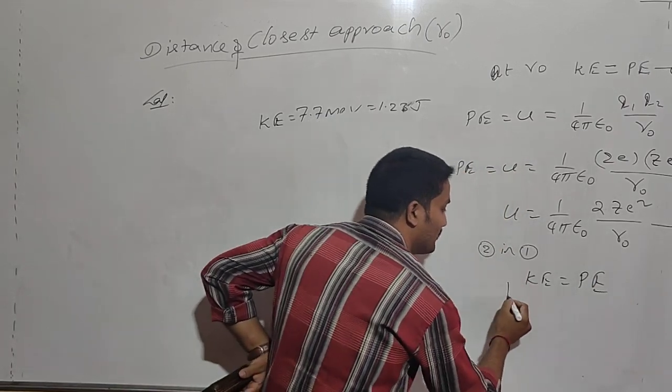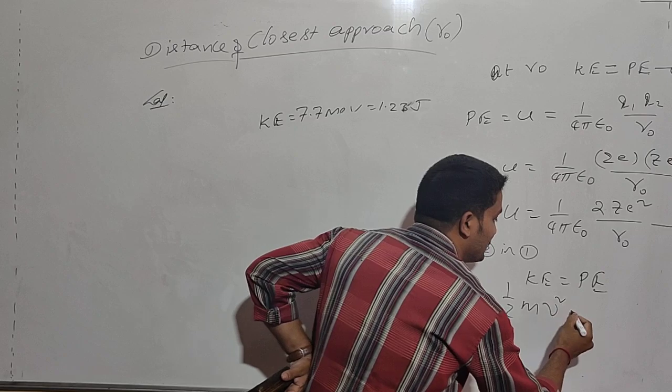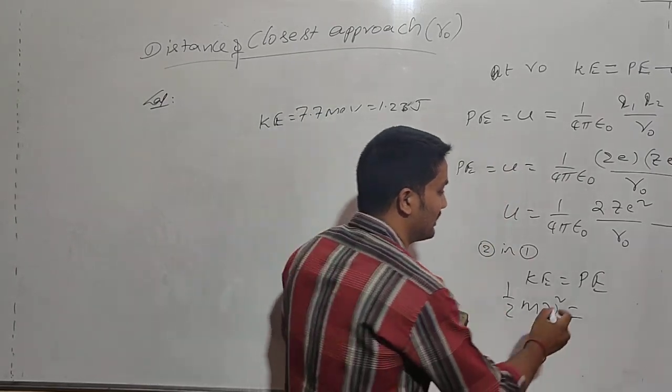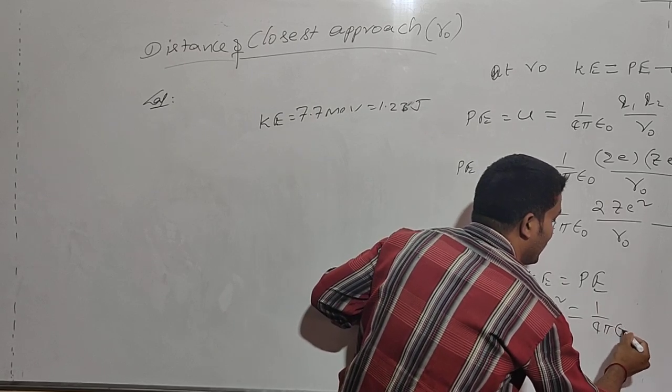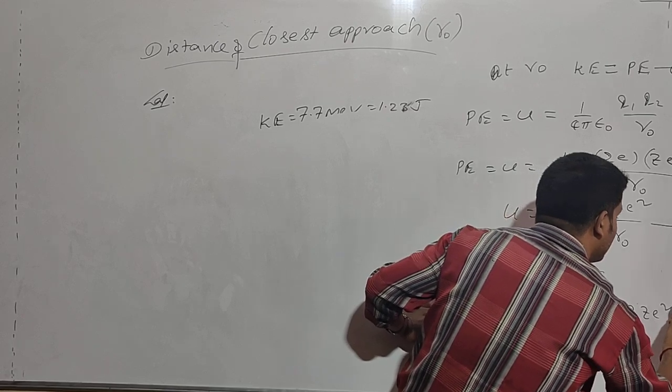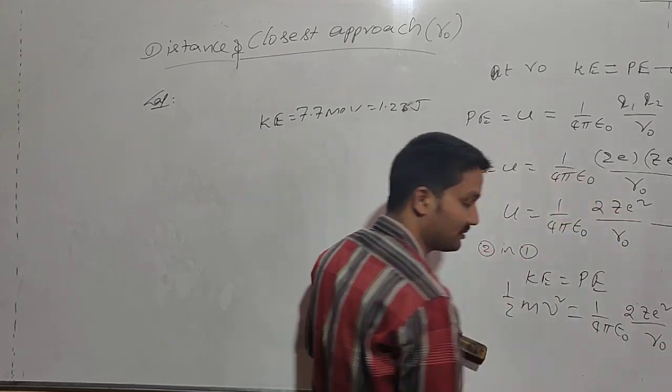The kinetic energy we know is half mv square. So half mv square is equal to the potential energy, which we got as 1 by 4 pi epsilon naught 2Ze square by R.